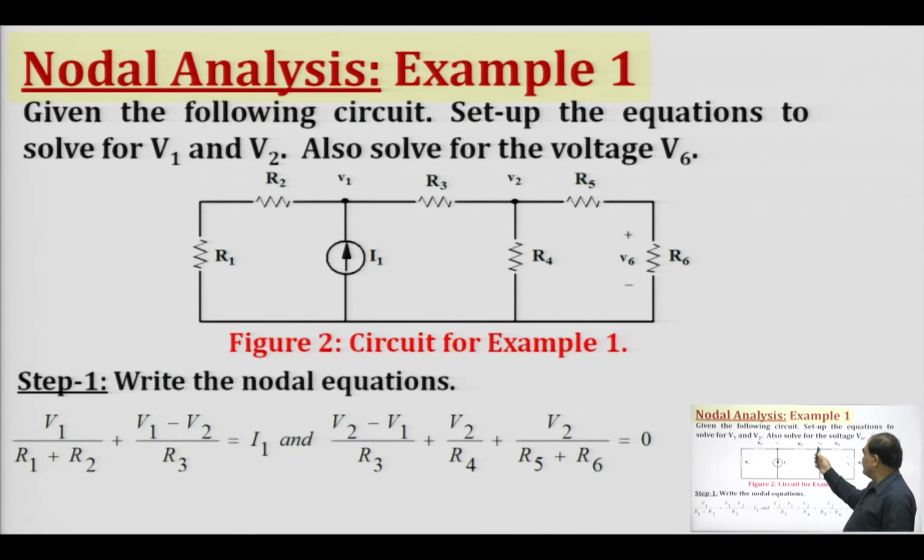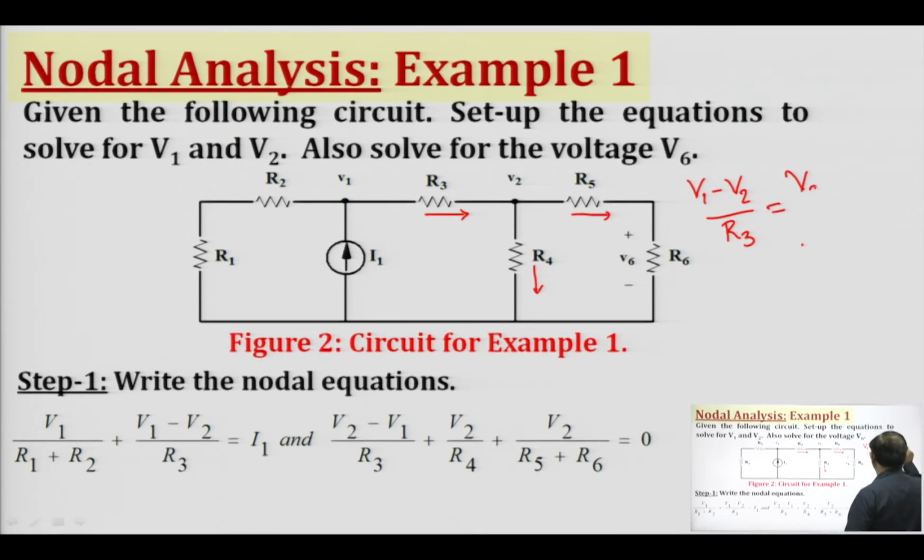Now, at this node V2, we have one incoming current, which is the current through this resistance, and at this node we have two outgoing currents, one through R5 and one through R4, as seen in the diagram. So, this is my incoming current, V1 minus V2. So, the equation will become (V1 minus V2) upon R3, and this should be equal to the outgoing current, that is the current through resistance R